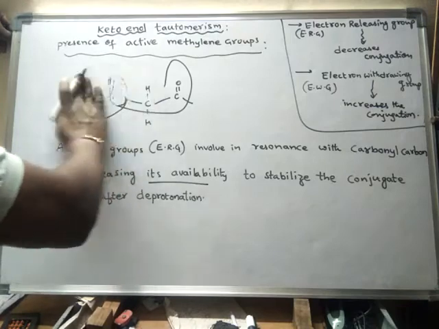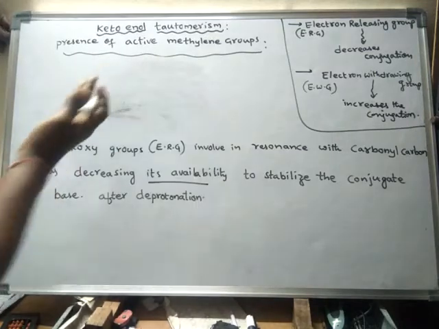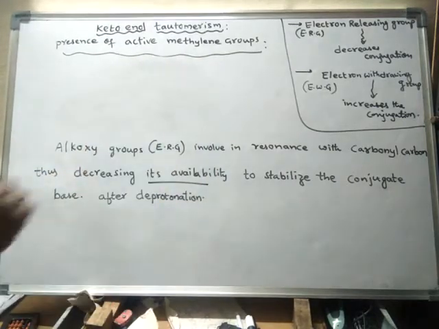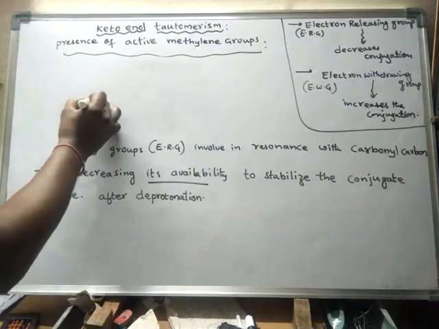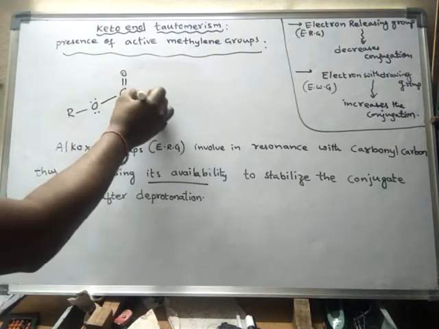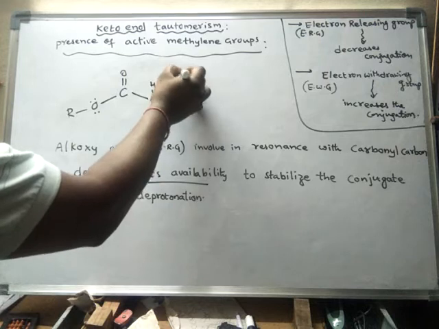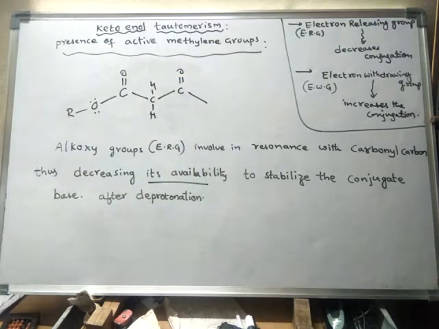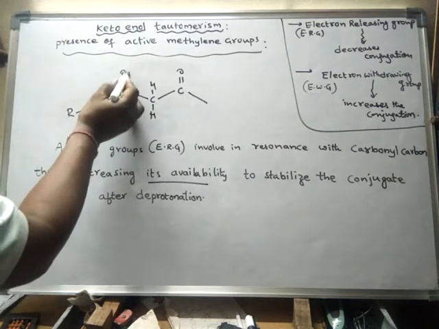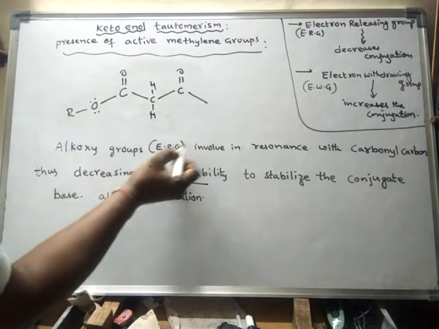See, look here. This carbon will be involved in conjugation with the alkoxy group because it is an electron releasing group.